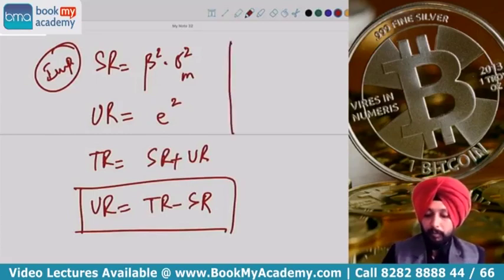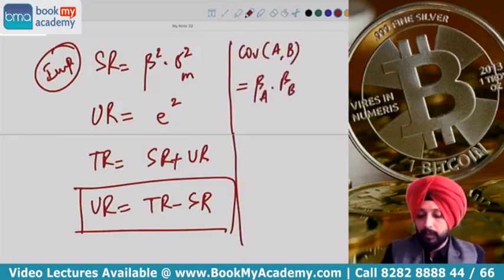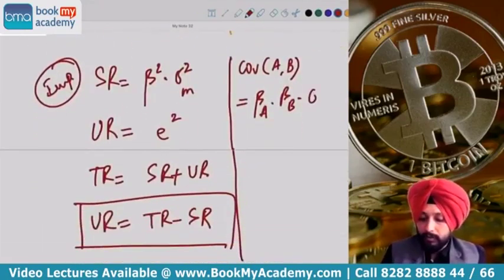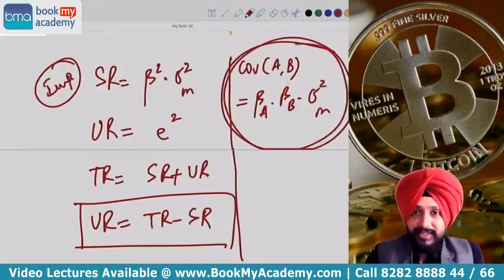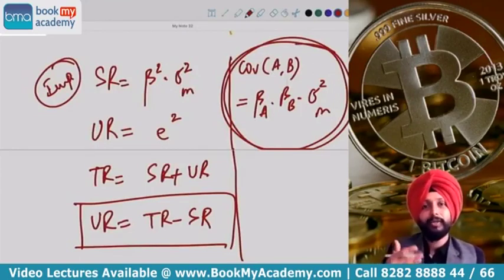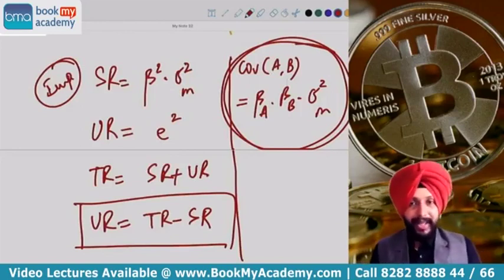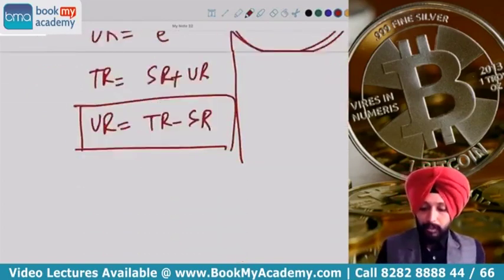Apart from that, if you remember, I gave you one more formula for covariance in capital market theory. Cov AB is equal to beta A into beta B into sigma square M. This formula of covariance can be used only when we are studying capital market theory related sums. Beta A into beta B into variance of the market will help you calculate Cov AB. Similarly, if I have to calculate covariance between B and C, I can do it as beta of B into beta of C into the variance of the market, that is sigma square M. Please remember this.